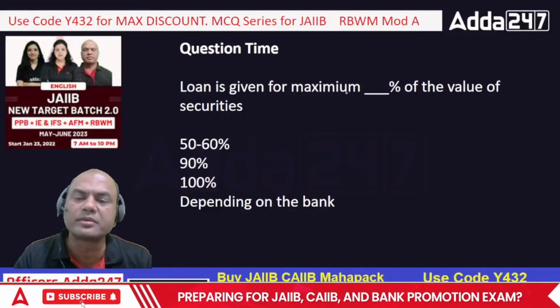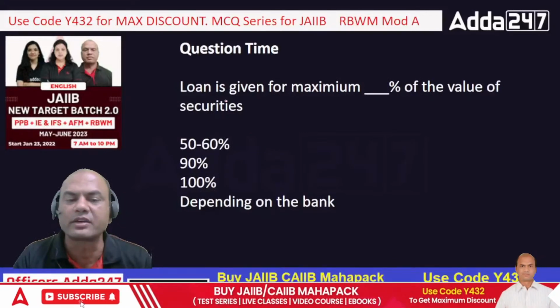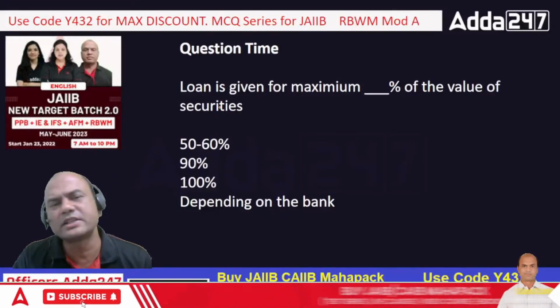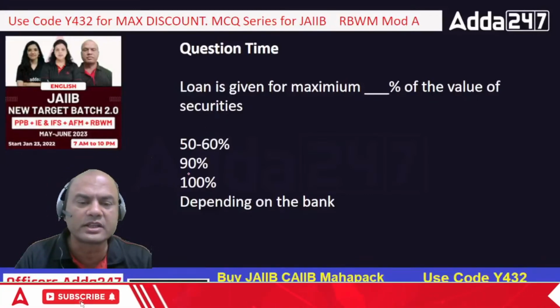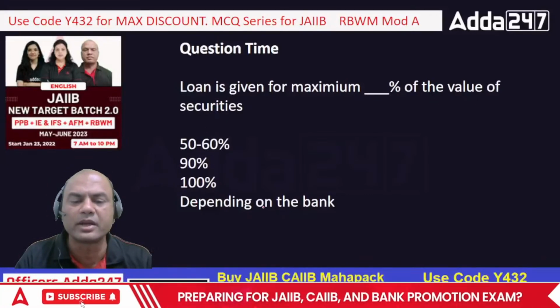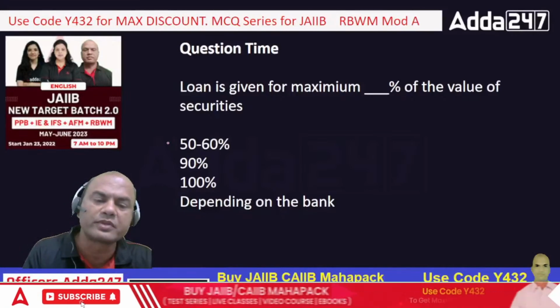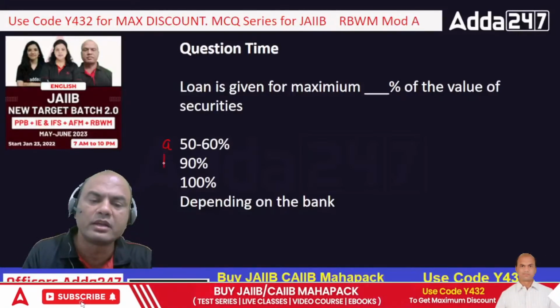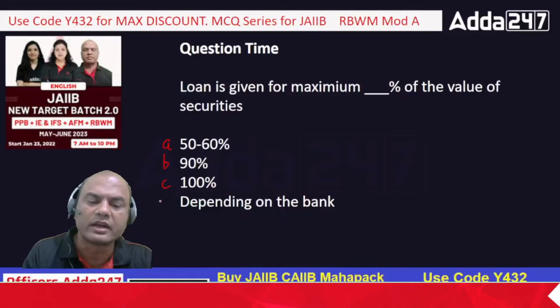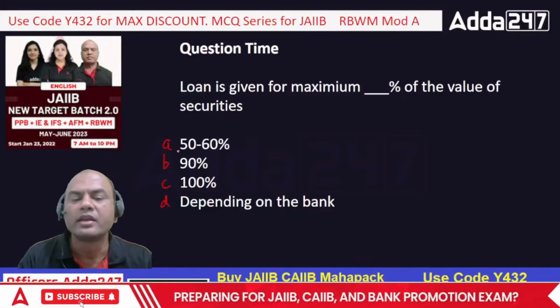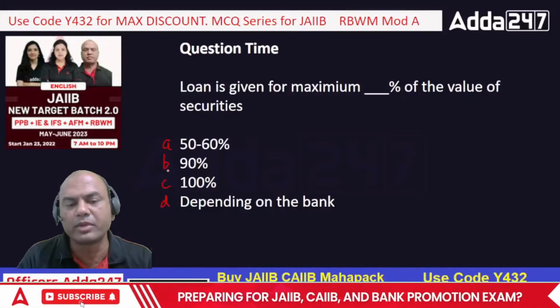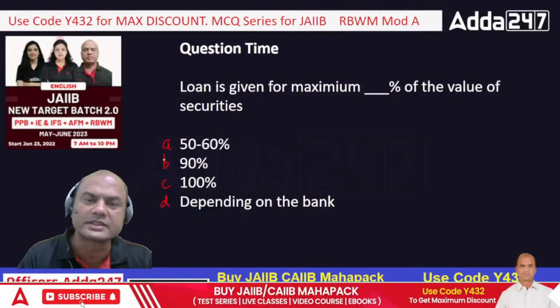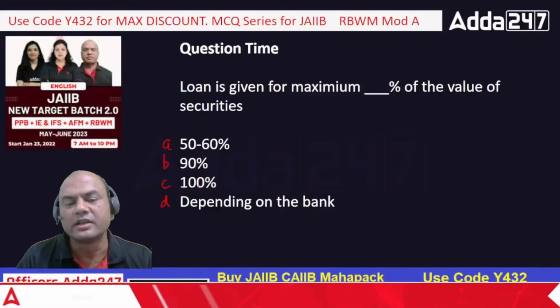Loan is given for a maximum of dash percentage of the value of the securities. So what percentage? Just now I told you 50 to 60, 90%, 100%, depending on the bank. A, B, C and D. What is the option now? Is it A or B? Who has followed this lecture completely? It is A or B. Is it 100%?